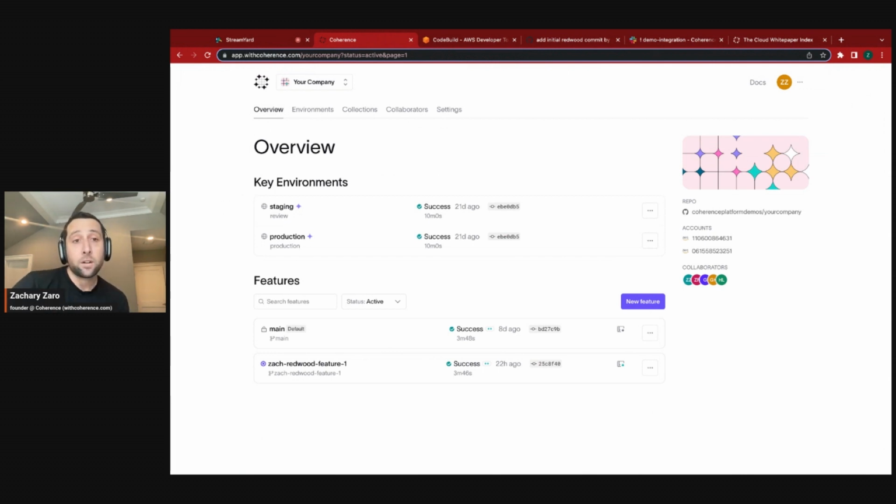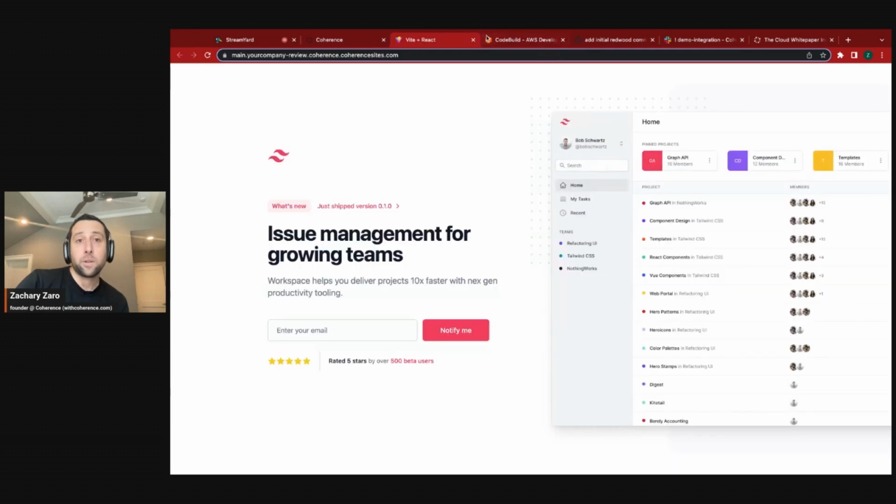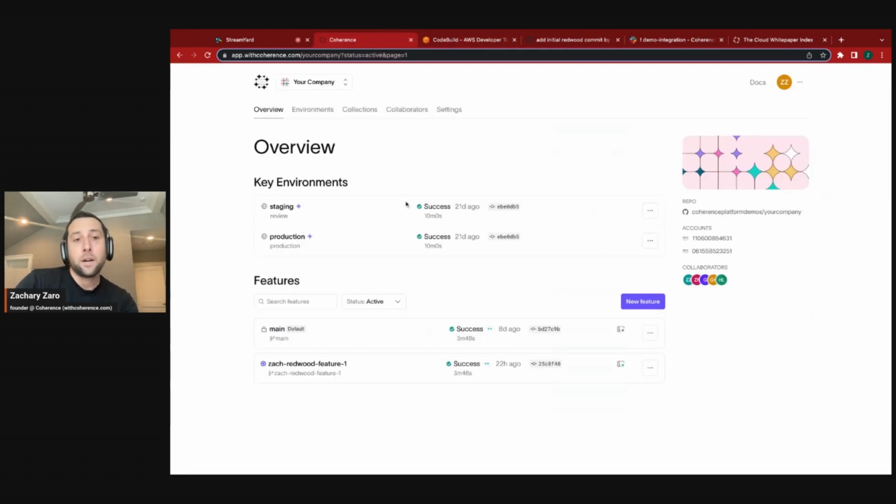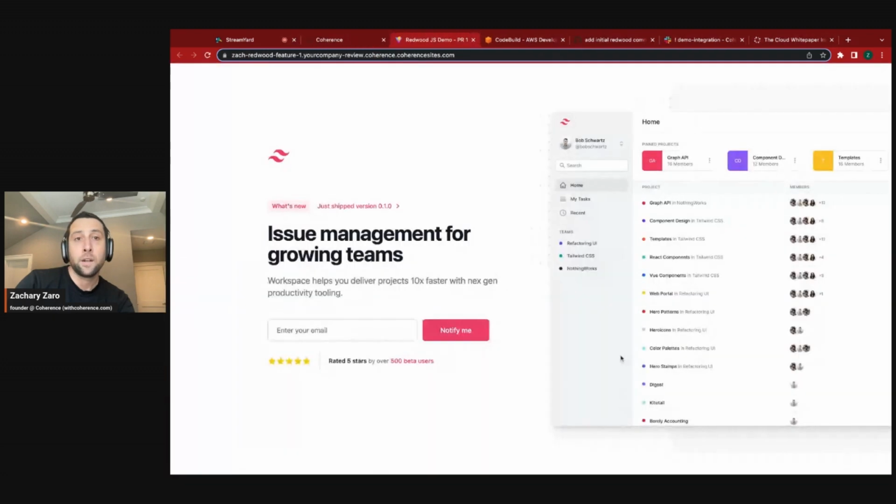What we're seeing on the screen here are the different types of environments that Coherence manages. So, in addition to your branch preview type environments, main is an environment for my main branch, and I can see the AWS deployment of this application right here. I've got a branch preview set up for my Redwood feature branch that I've also deployed. And what I did is change the title of this page for the homepage. Our demo application is a task management application also.